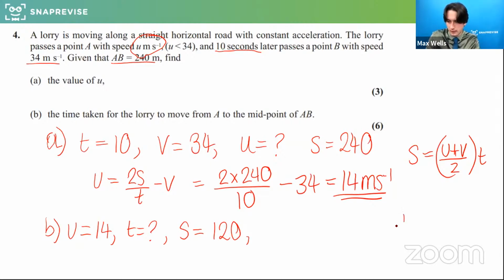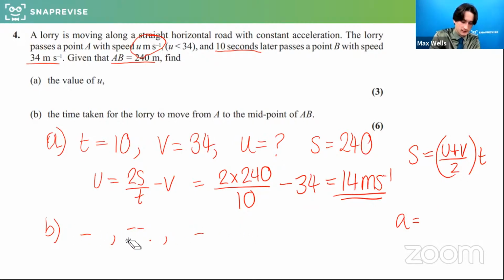So let's firstly work out A. If we think about finding A from what we already have, because we're going to need that first, we seem to be missing a few bits here. If I firstly work out the acceleration, why can't I just half the final velocity? Because the rate that's changing, the only thing I can half in this instance is S. So I'm going to need to do this in a couple of steps.